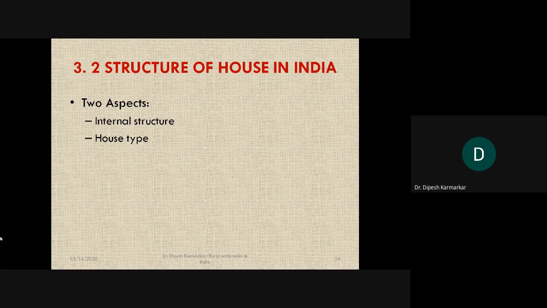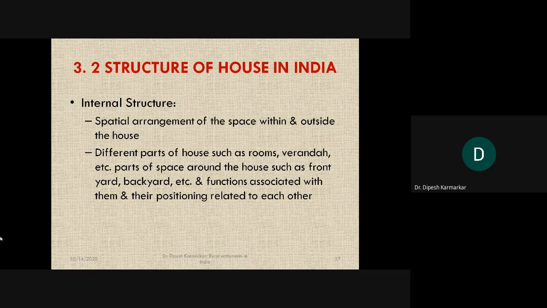Okay, and house type is more a look at the house from the plan, the structure point of view. That is, what about the walling, what about roofing, and what about the flooring. So as I said, internal structure is more about spatial arrangement of the space within and outside the house.